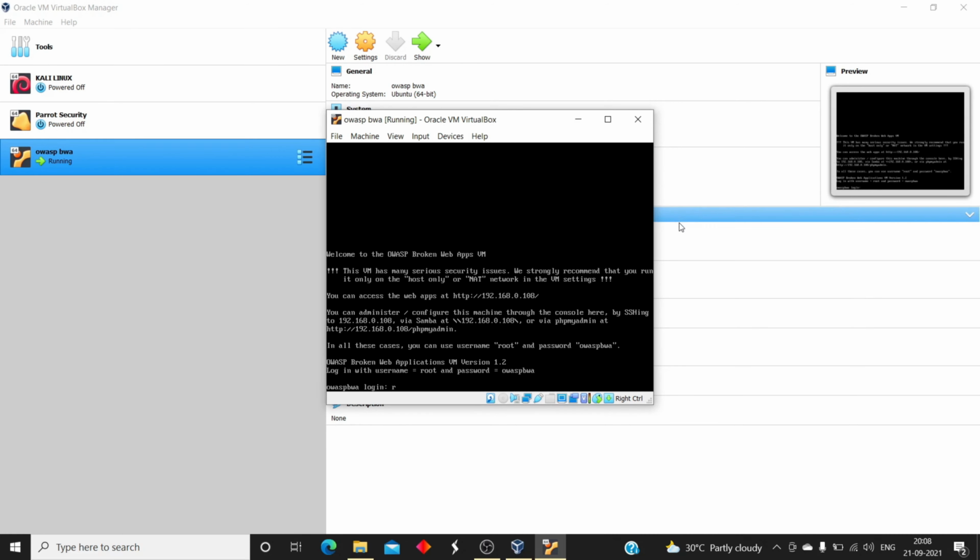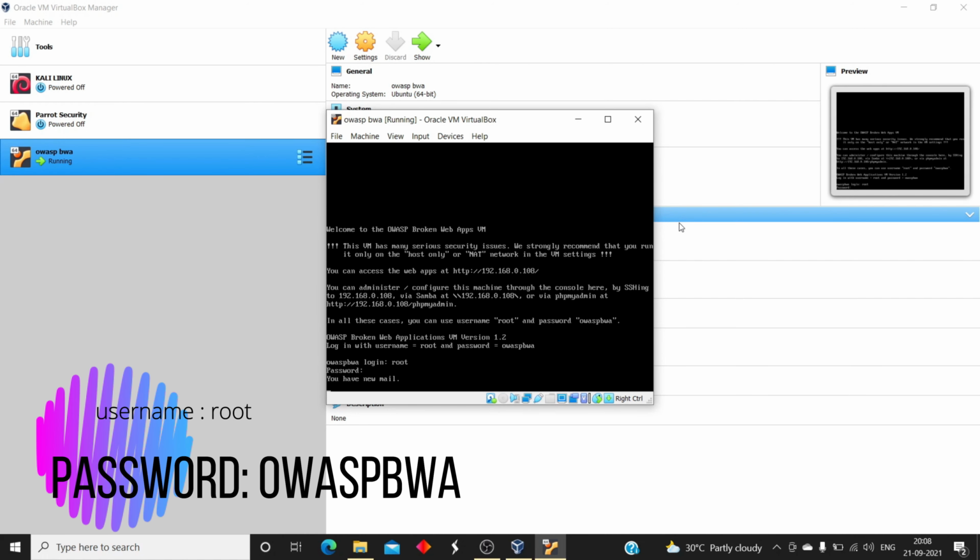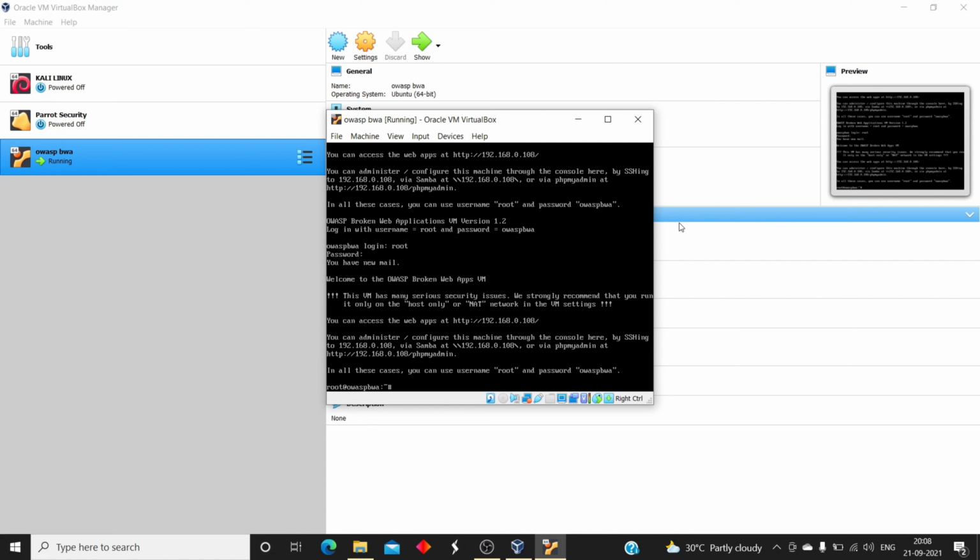And the username was root and password was owaspbwa and hit enter and we log in as root.